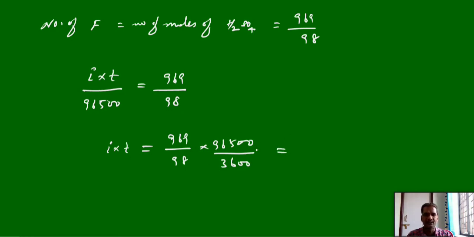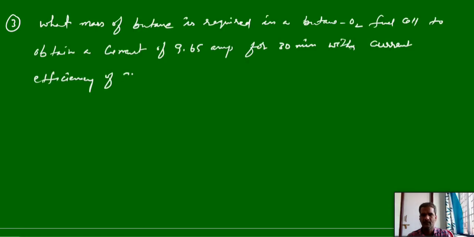I into T, if you simplify this one, we will get approximately 265.04 ampere hours. So this much amount of current can be drawn when H2SO4 is changed from that 1.2 density to 1.13, and whose mass percentage goes from 39% to 20%. What mass of... this is a question.